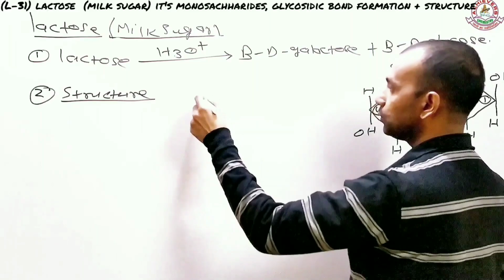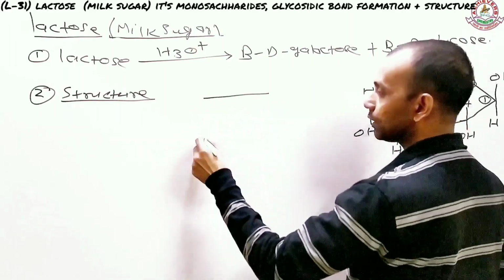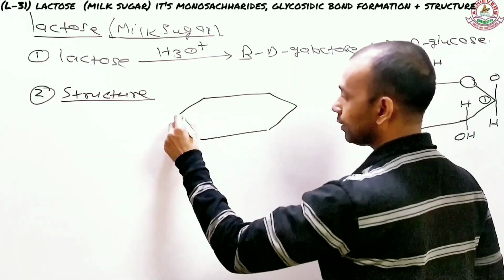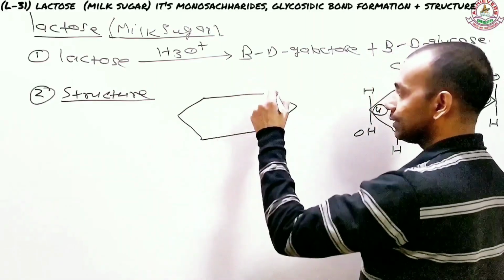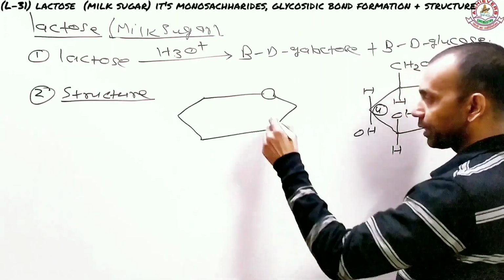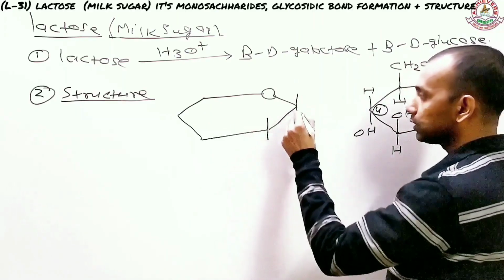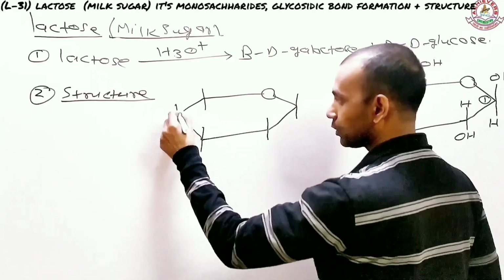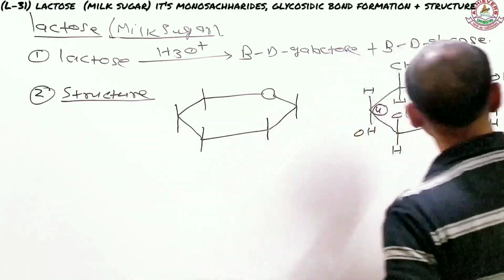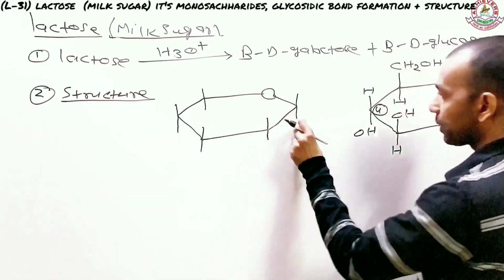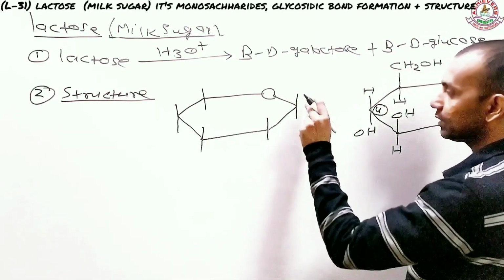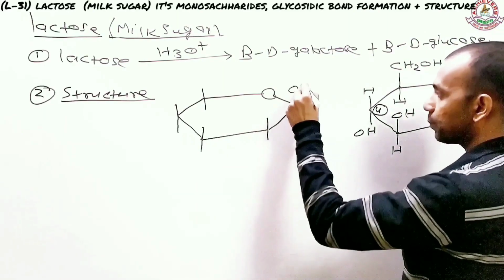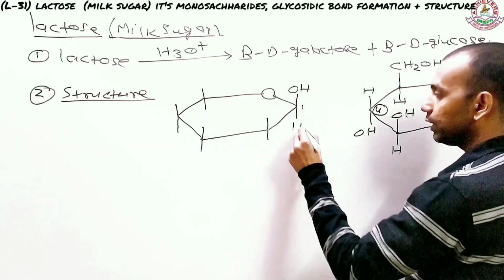The first thing you have to do is draw the cyclic structure here. This is your 6-membered ring, where the 6th member is oxygen, and then you have some bonds just like the glucose here. Just relax and try to understand, this is not rocket science. This is the first carbon, and it again has OH up here, H down here.